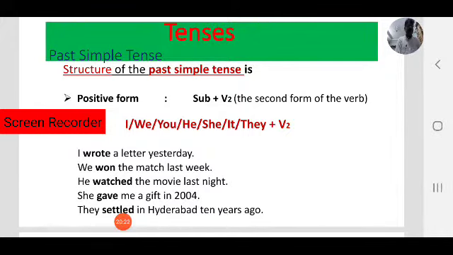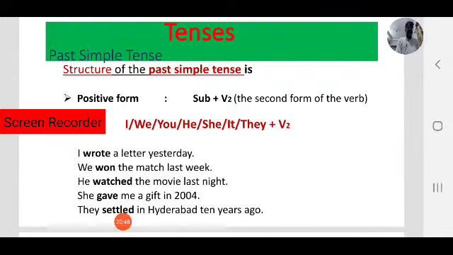For all subjects, I, we, you, he, she, it, they: first person, second person, third person, both singular and plural, we use V2, not like present simple.